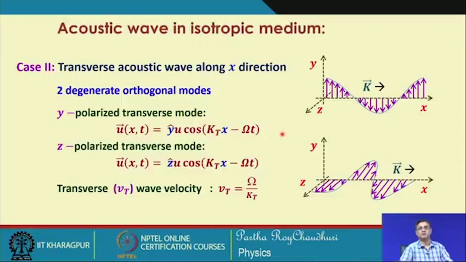But we will first discuss the case where the wave is y polarized and propagating along x, and where the wave is z polarized and propagating along x. That is, keeping the propagation direction the same, we will just flip the polarization direction. We will consider both polarizations, and we will see the consequence of toggling the polarization of the shear waves: how the refractive index properties are changed. What is the change in the properties that we would like to identify.